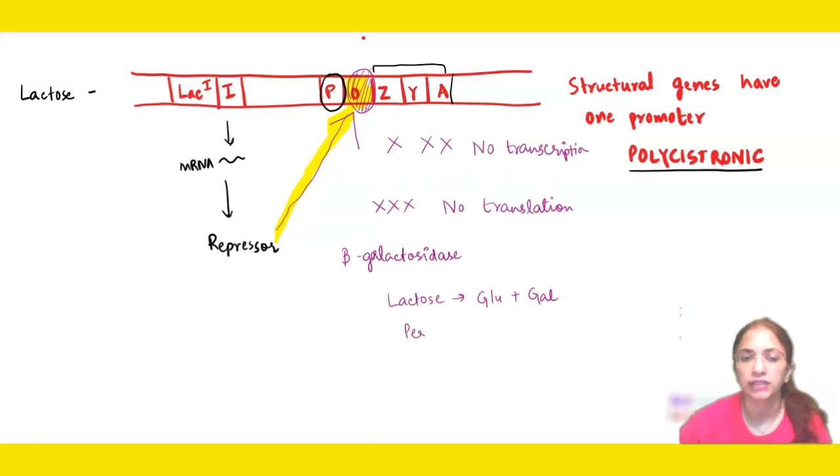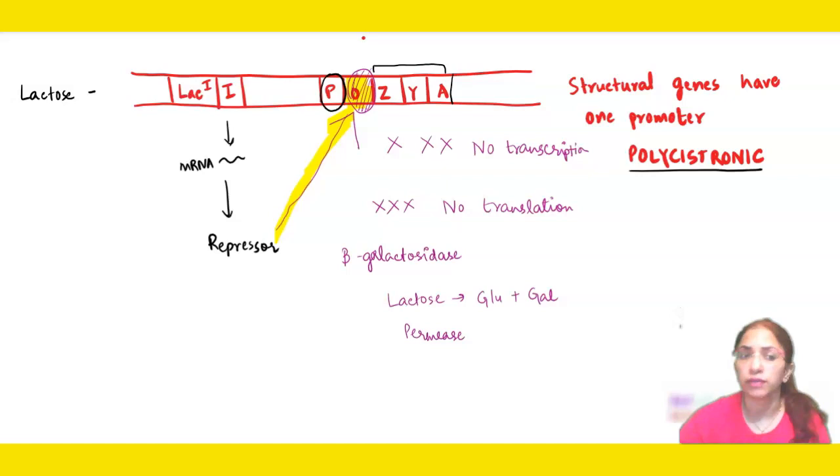Permease is the enzyme which will increase the permeability in the membrane so that glucose and the monomers which are produced, they can pass inside the bacterial cell. And trans-acetylase, which is a product of LAC-A, it also helps in doing the same process.